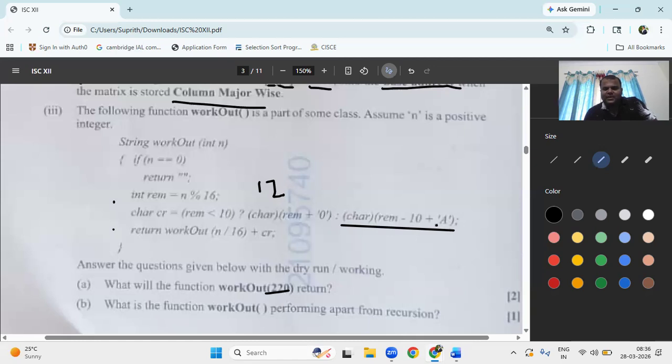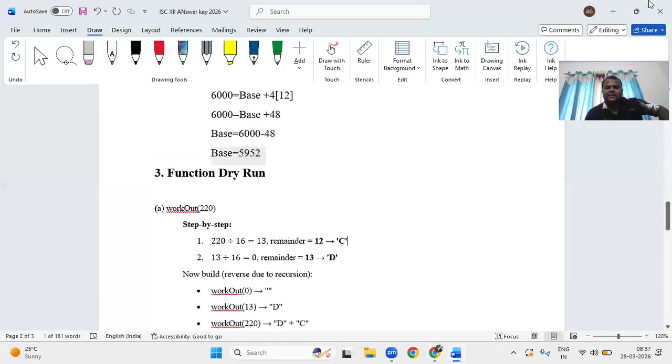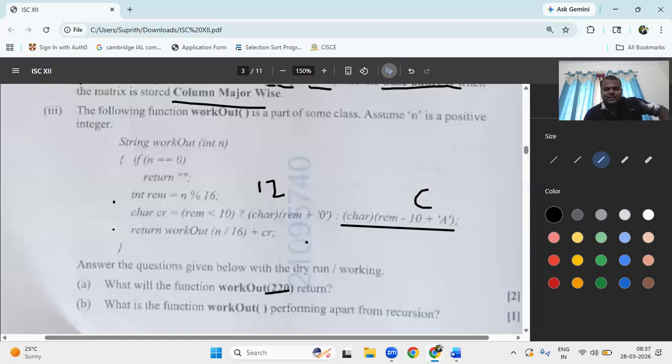2 plus a, what is that? You don't do it directly; here implicit conversion happens. It is given in single quotes, capital A, whose ASCII value is 65. 65 plus 2 is 67. Okay, then explicit conversion happens. So what value comes for 67? 67 is A, 65 is A, B, C, capital C. You get the answer capital C here. Okay, now it is going to return. What answer did you get?